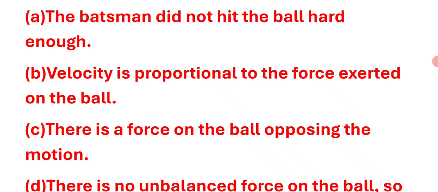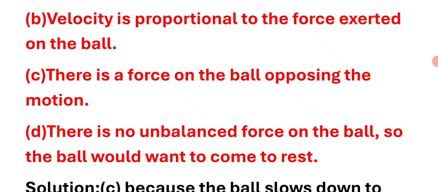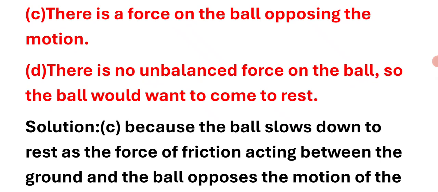Second, velocity is proportional to the force exerted on the ball. Third, there is a force on the ball opposite the motion. Fourth, there is no unbalanced force on the ball, so the ball would want to come to rest.